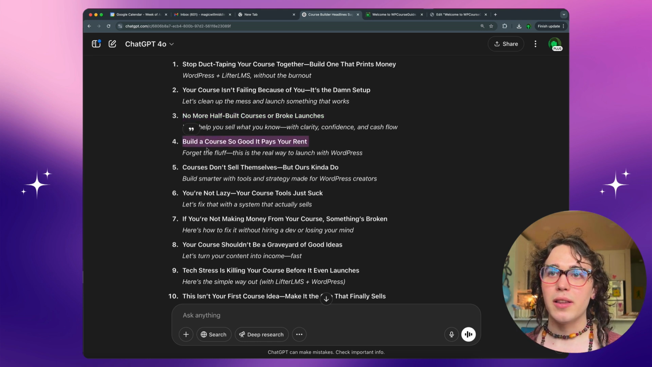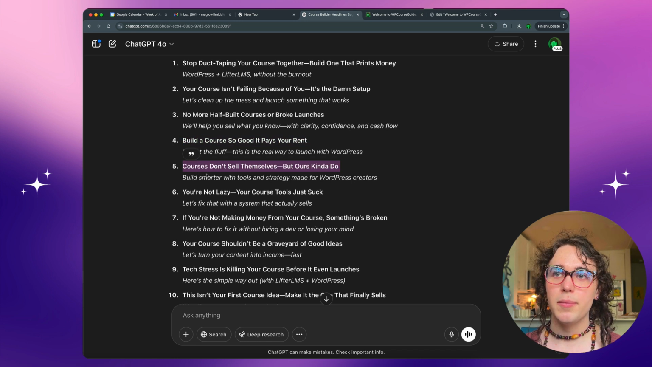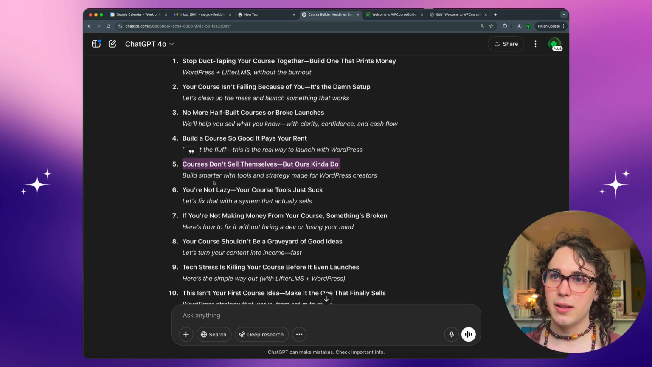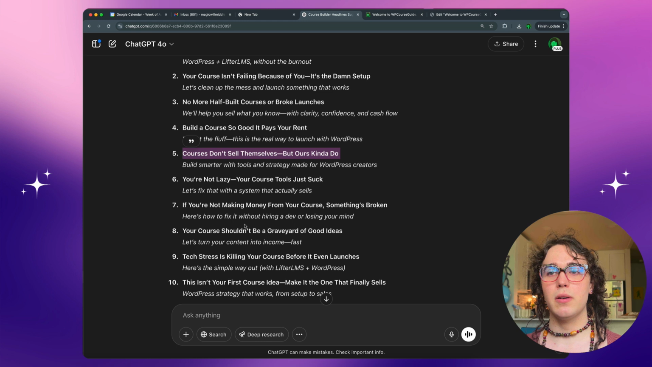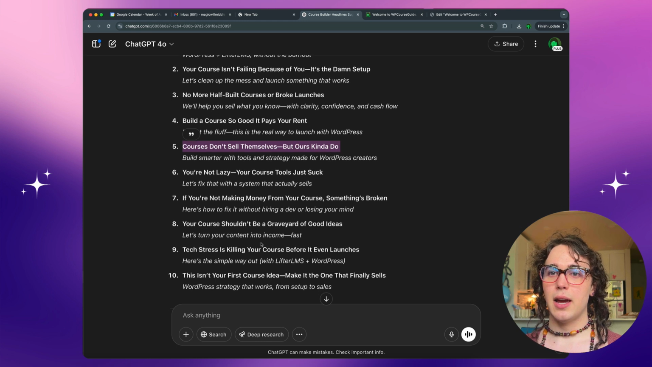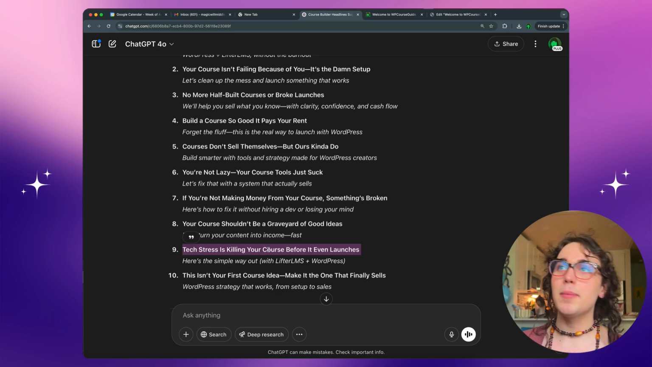Build a course so good that it pays your rent. Not ready to make claims like that. Courses don't sell themselves, but ours kind of do. You're not lazy. If you're not making money from your course, something's broken. Your course shouldn't be a graveyard for good ideas. Tech stress is killing your course before it even launches. I like that one. That's going to be a winner for us.